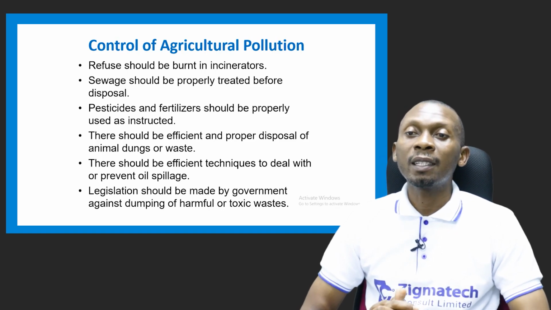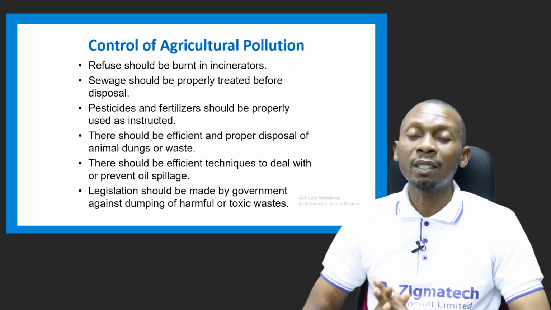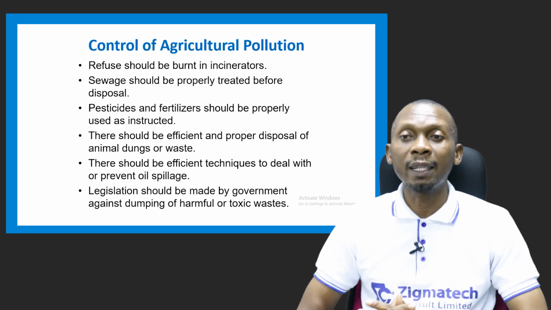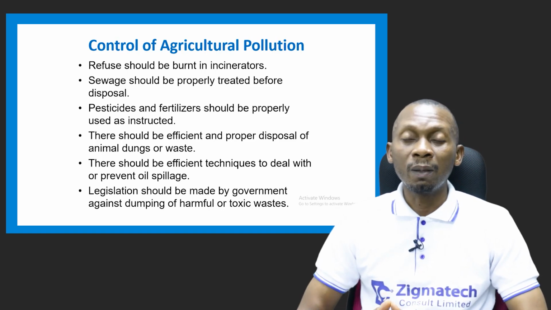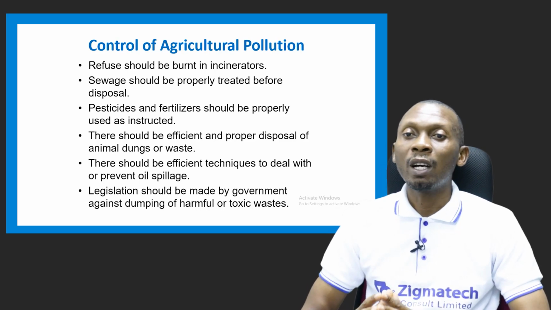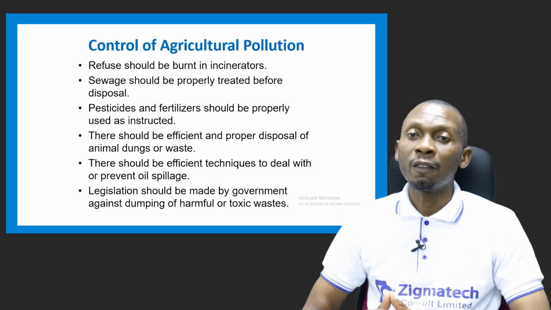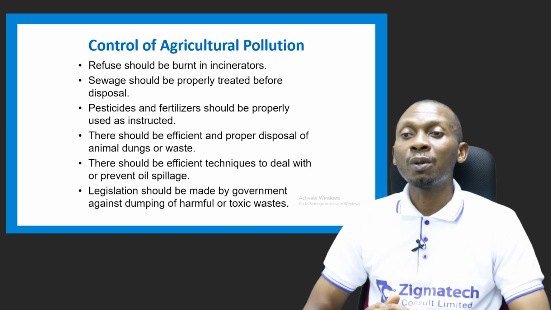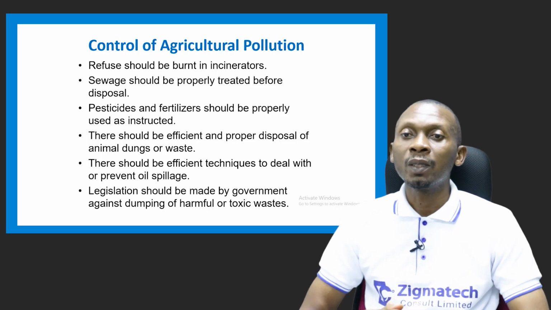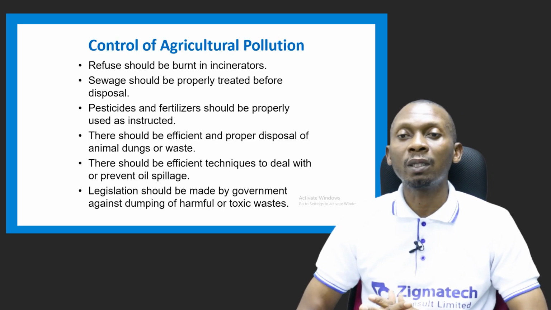Next, pesticides and fertilizers should be properly used as instructed. When applying pesticides and fertilizers to our farmlands, the farmer or the person applying should make sure he or she follows the proper guidelines to avoid overusage of such pesticides or fertilizers. There should also be efficient and proper disposal of animal dung or waste. Now, this will also help to prevent air pollution in the environment once the animal dung and waste are properly disposed.